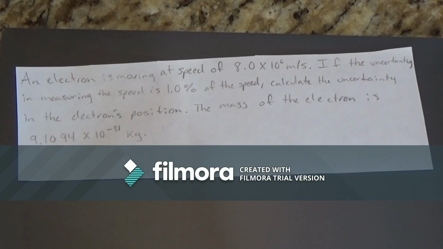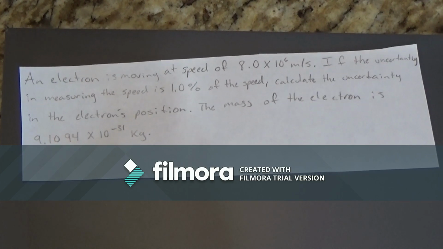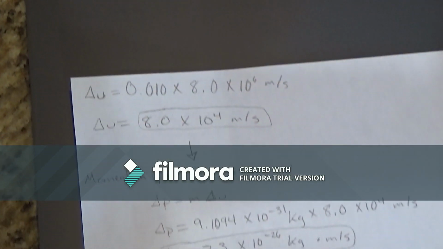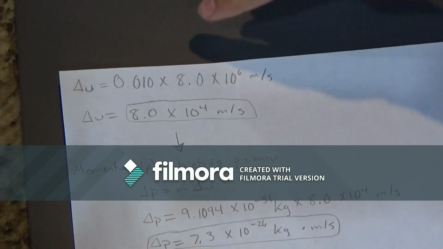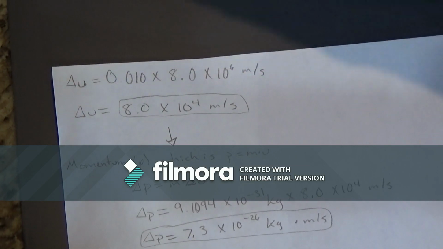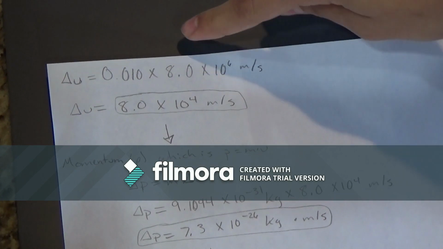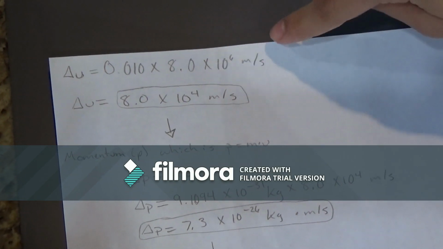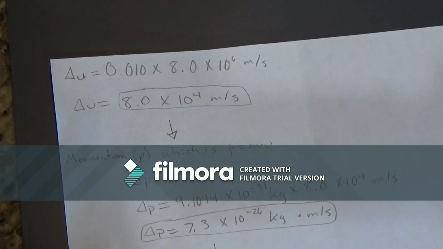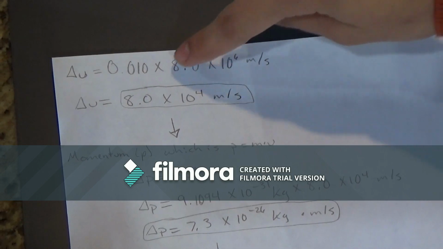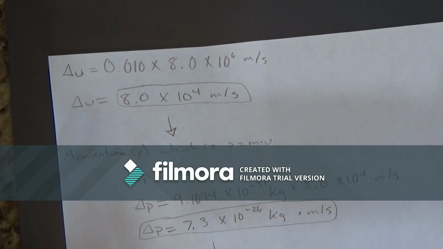The mass of the electron is 9.1094 times 10 to the negative 31st power kilograms. So we put in the uncertainty of the speed, and we multiply it by 0.010, which is the 1% previously stated, that the uncertainty is 1% of the speed. And we multiply it by the speed that was originally given to us, which is 8.010 times 10 to the 6th power meters per second. So we get the value, which is 8.0 times 10 to the 4th power meters per second.